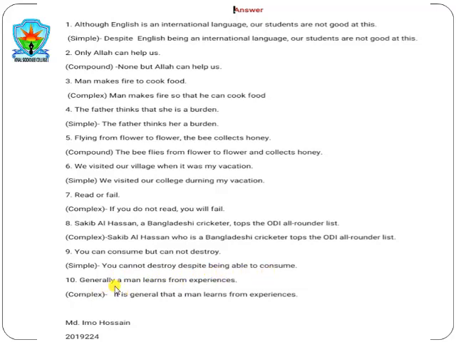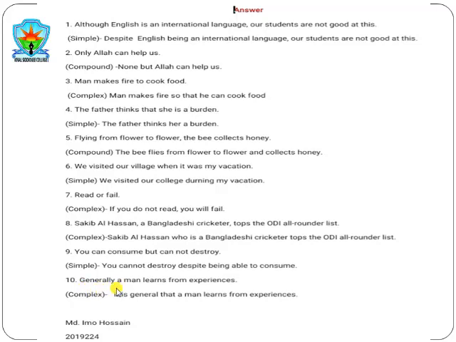Question number 10. Generally a man learns from experience. It is said to be made complex, and if you find no such word in a sentence which you are making complex, you have to first find out an appositive or an adjective, or if you find nothing, you have to find out an adverb, and we found an adverb here.